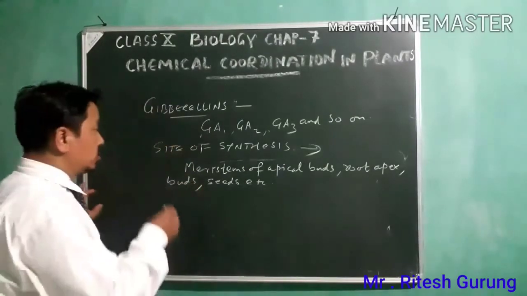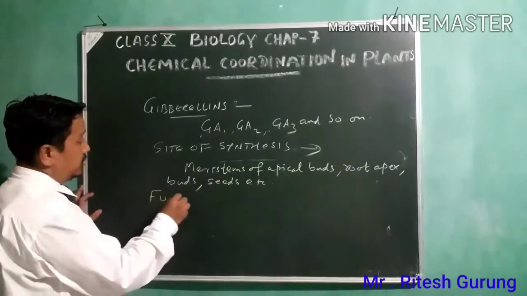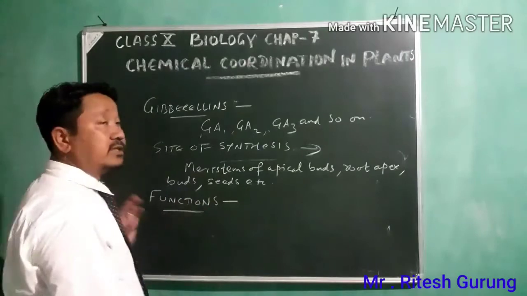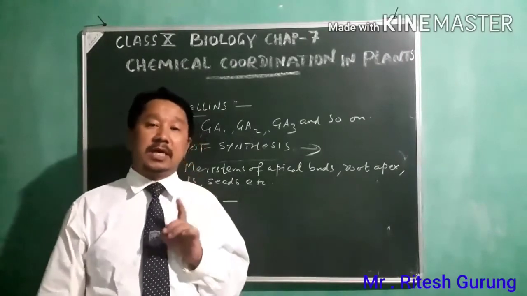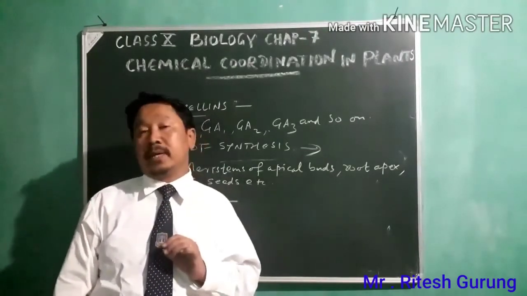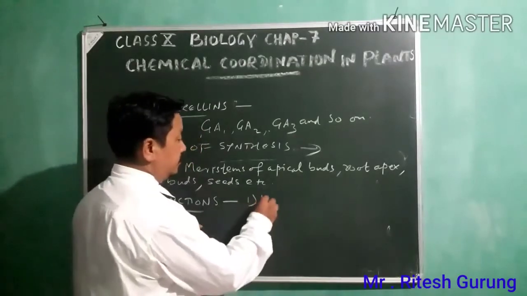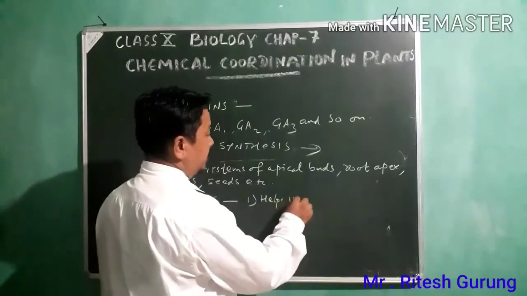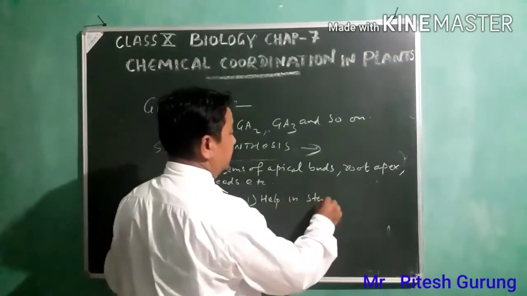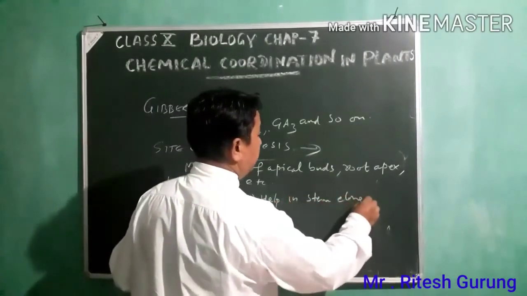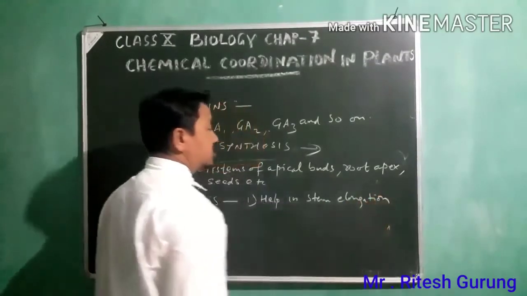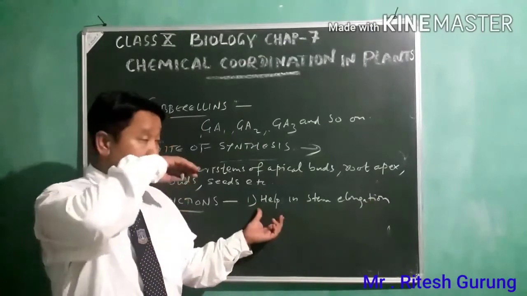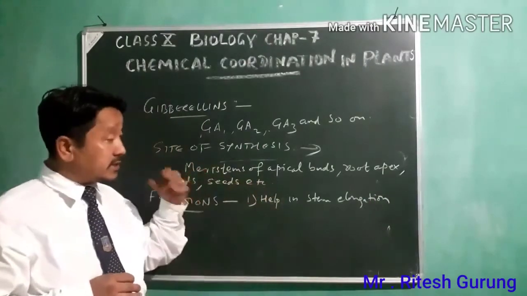Now let us directly go to the functions. It helps in stem elongation. So this is also a type of growth hormone, which initiates growth. How does it initiate the growth?